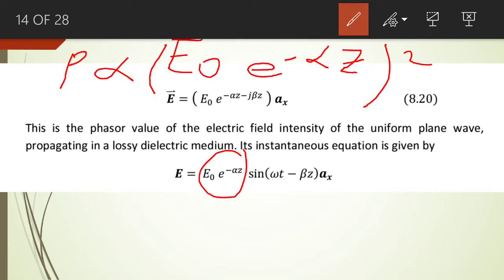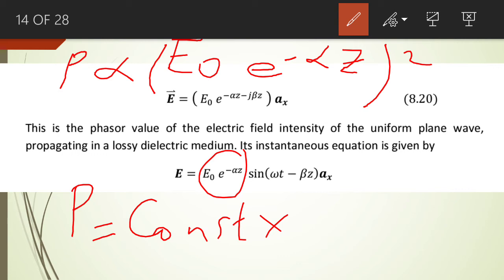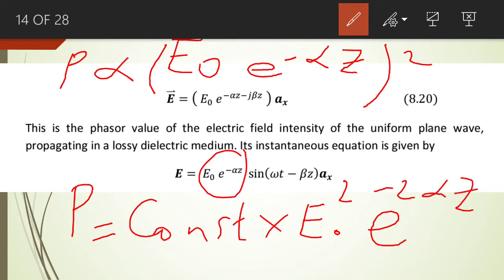So this power will be equal to a constant multiplied by E naught square into e raised to power minus 2 alpha z.